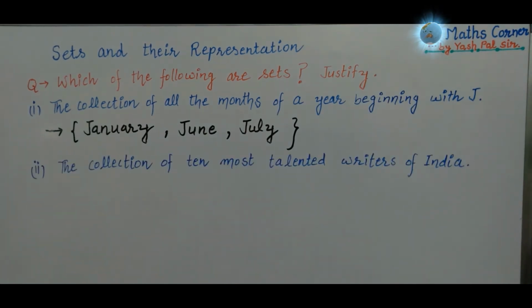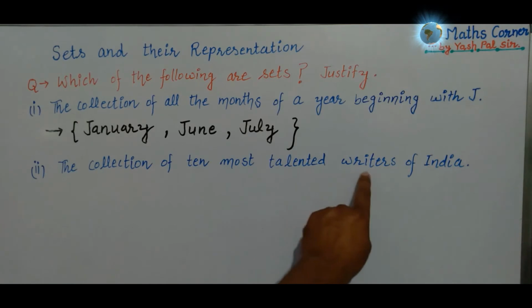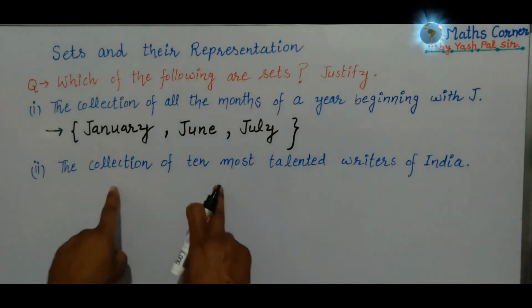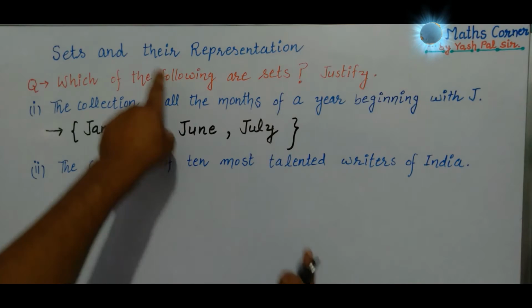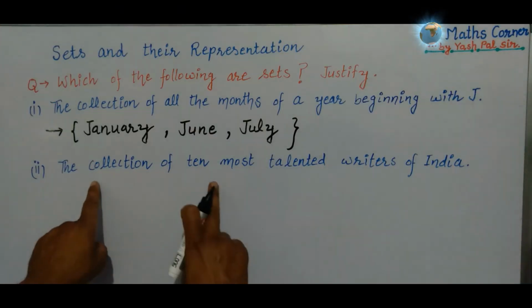The second one is the collection of 10 most talented writers of India. What can we say about this collection? This collection is not well defined, so this does not represent a set. Why? Because there is a contradiction. Two persons will have different views.